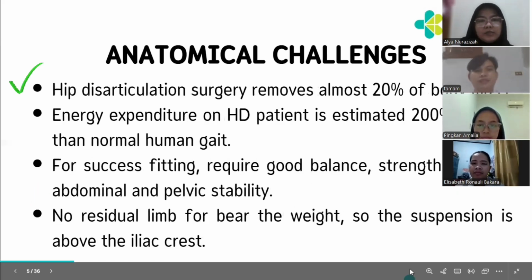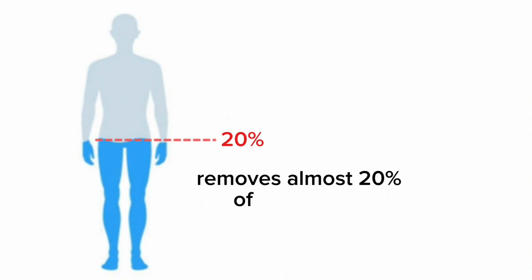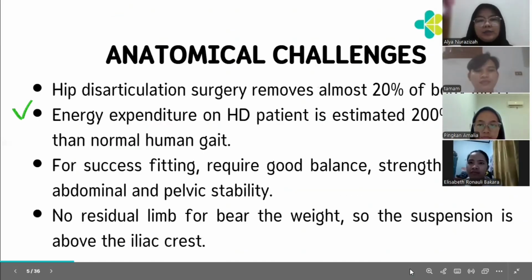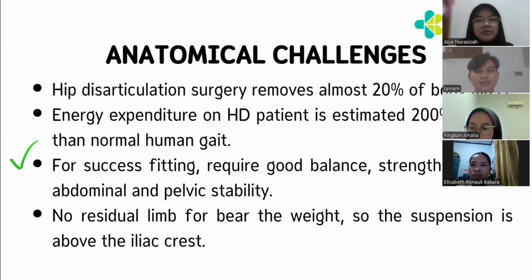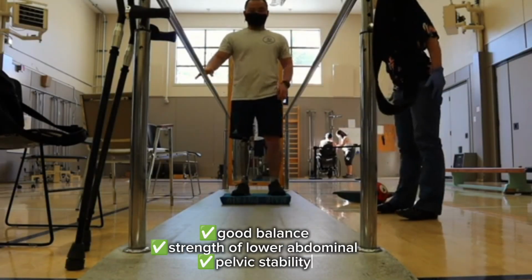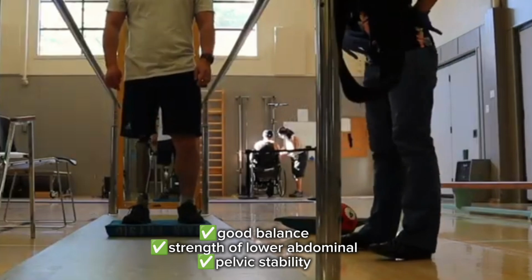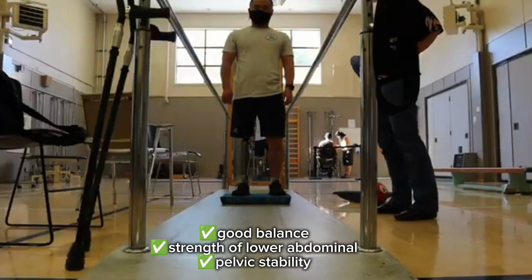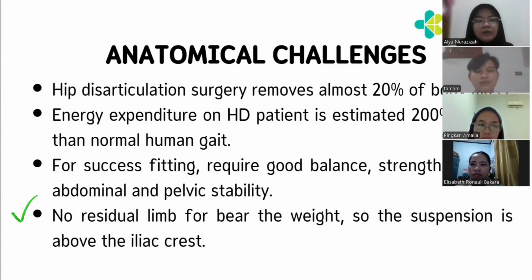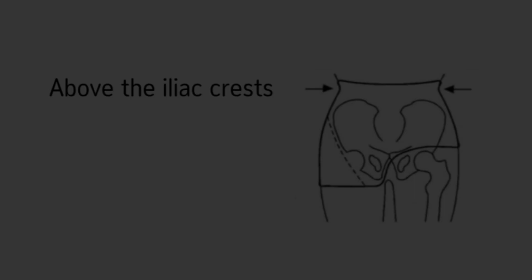Hip disc articulation surgery removes almost 20% of body mass. Energy expenditure of a hip disc articulation patient is estimated to be 200% greater than normal human gait. For successful fitting, it requires good balance, strength of the lower abdominal muscles, and pelvic stability. There is no residual limb to bear the weight, so the suspension is above the iliac crest.